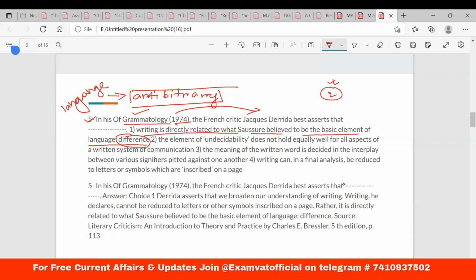So what you can make out of these 2 years of question papers, except if you don't prepare these kinds of questions, right? So why should number one be the answer? Because the language is arbitrary and every word synchronically means, what is synchronic? Synchronic means at one time you are considering the phenomena of multiple spaces. The phenomena of language in this case in multiple spaces are being considered, so they are basically relational, and it depends upon difference. Okay, difference. Why? Because it is black because it is not white. That is the thing, right?